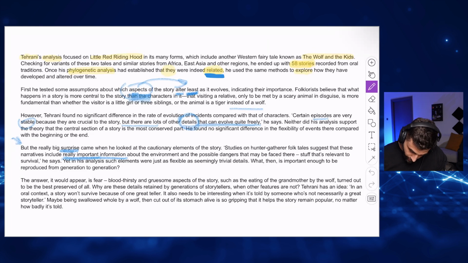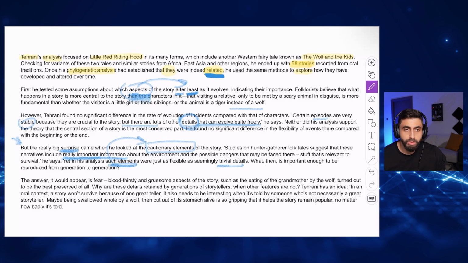In his analysis, such elements were just as flexible as seemingly trivial. Trivial means not important, by the way, just letting you know. If something is trivial, this means it's not that important. So he's saying in his analysis, such elements, what does he mean by such elements? These elements are trivial. This means these elements are not important. What are these elements? Cautionary elements.